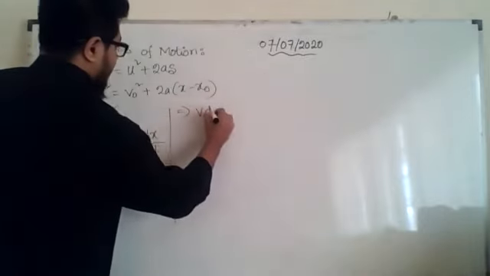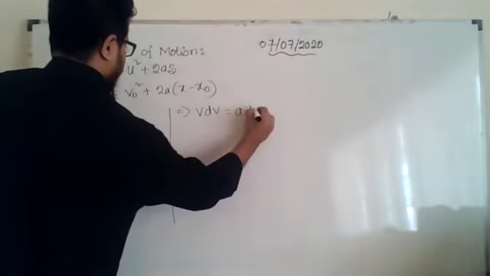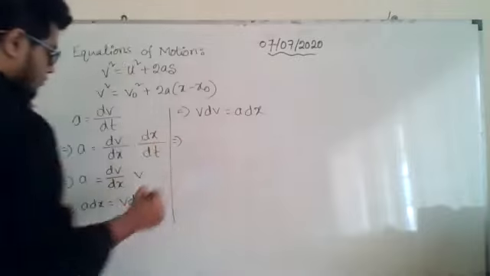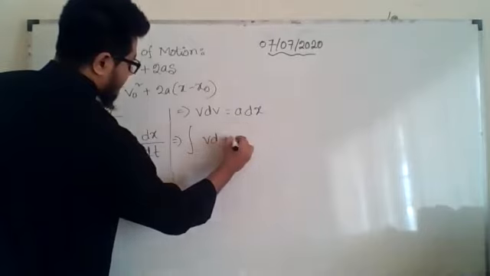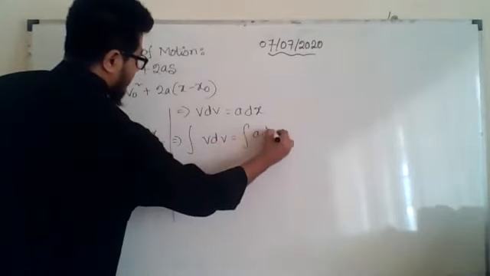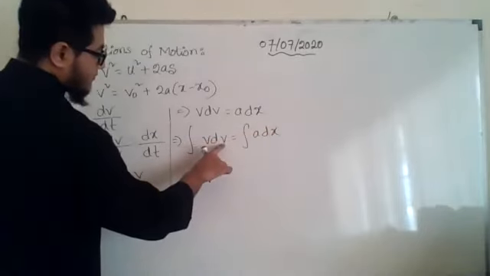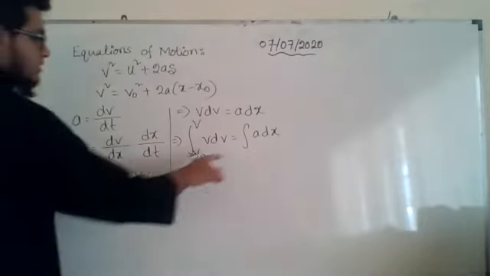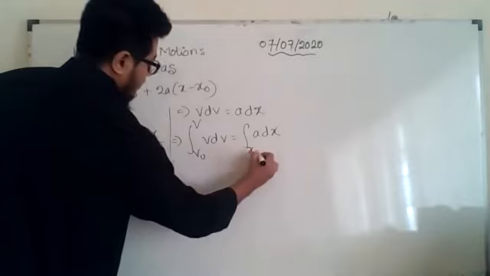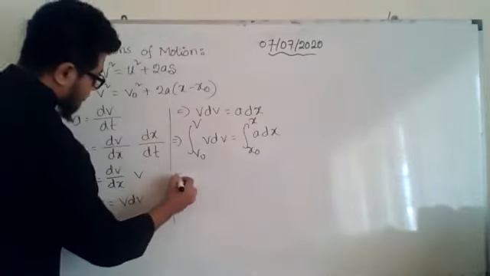So v dv is equal to a dx. Now what will we do? We will integrate the equation. If I do integration, integral of v dv equals integral of a dx. With v we have velocity, so we will put the lower limit and upper limit of velocity, and here the lower limit and upper limit of position.